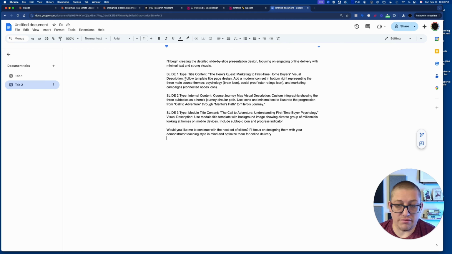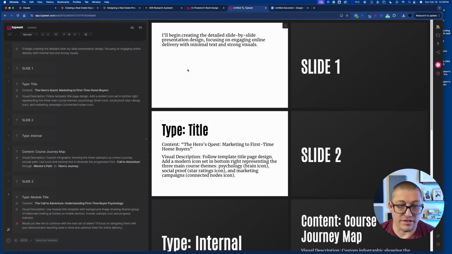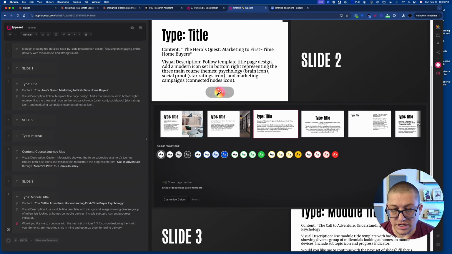What I would suggest you do in this particular case is actually go through and just edit each of your slides individually and delete out all of this extra content, make any sort of design changes that you need to make, and go through the process of just creating that slide, copying everything from here once you make those changes, and then sliding it into Typeset, dropping it in and going through and just creating each of your designs. This isn't by any stretch of the means a tutorial on Typeset, but you can see here that we can create a number of different visuals.